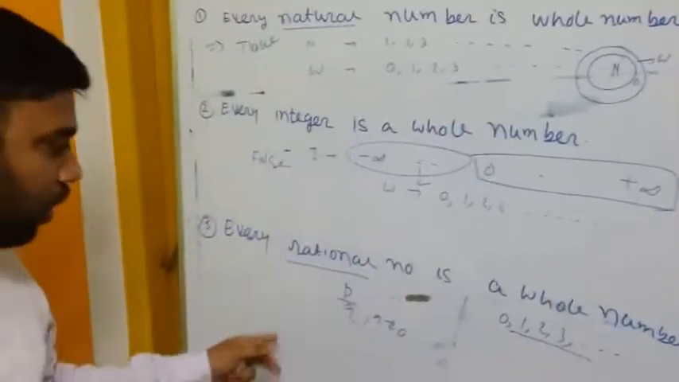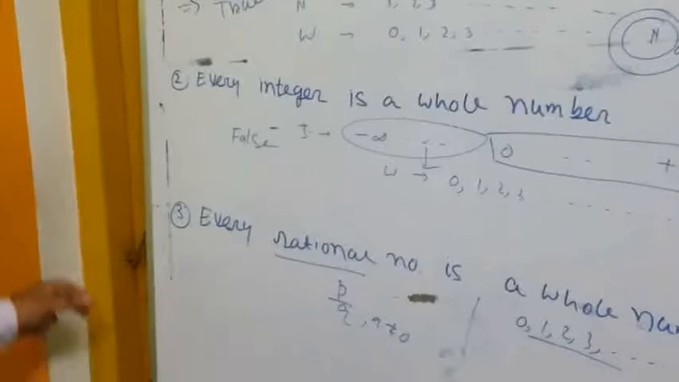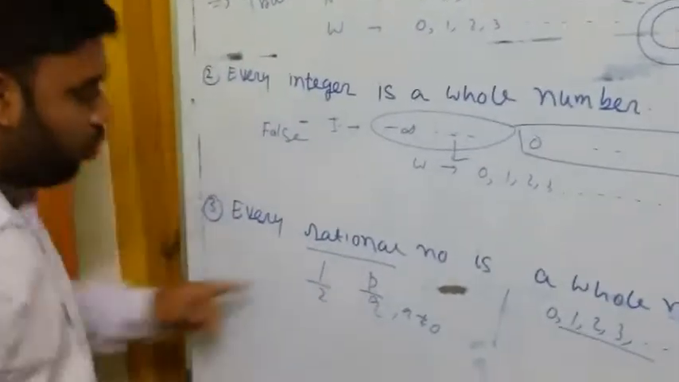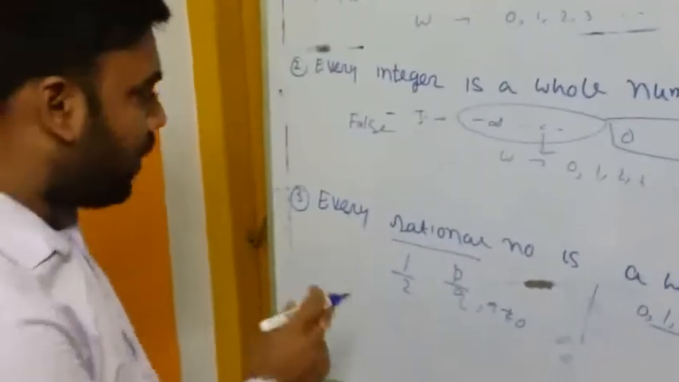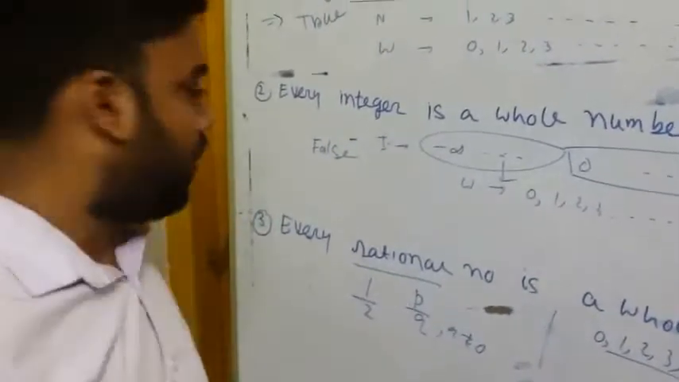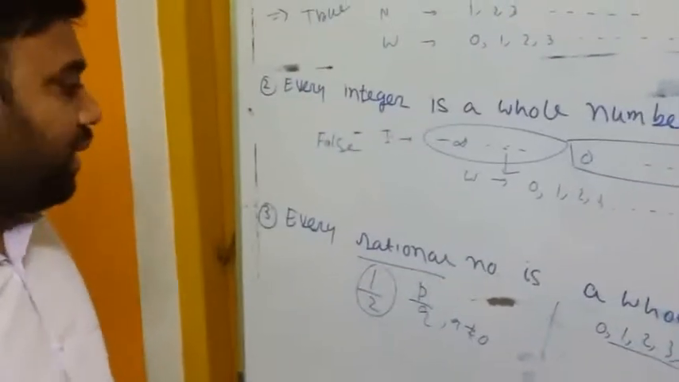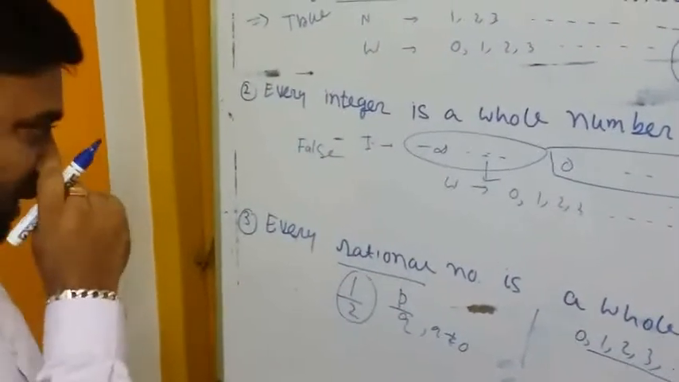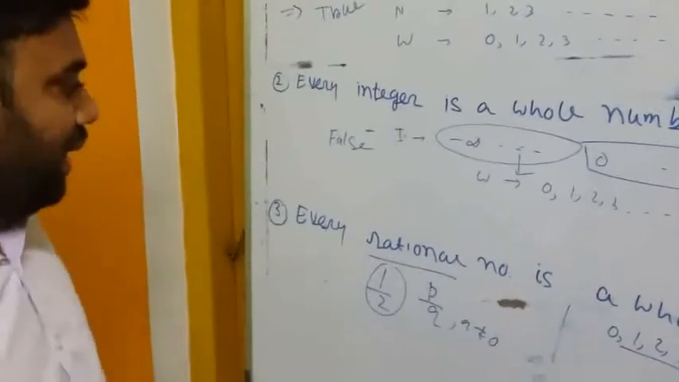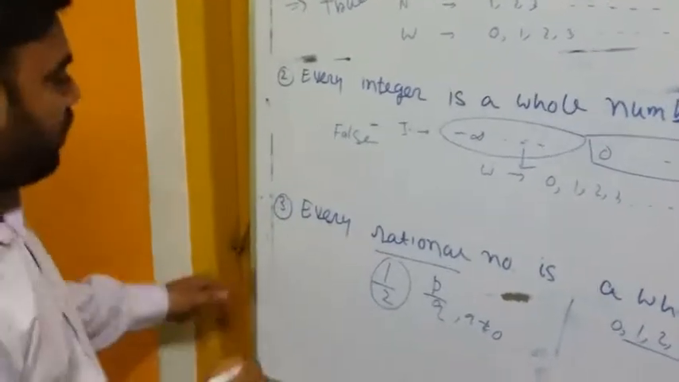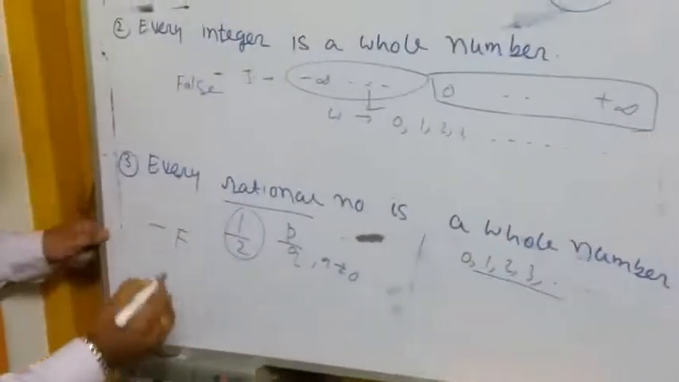But for all rational numbers, take for example 1 by 2. 1 by 2 is a rational number, but 1 by 2 is not a whole number. So that statement, every rational number is a whole number, is a false statement. That is false.